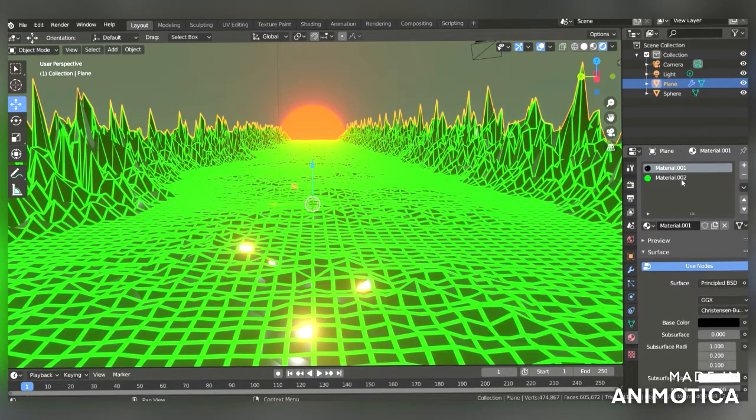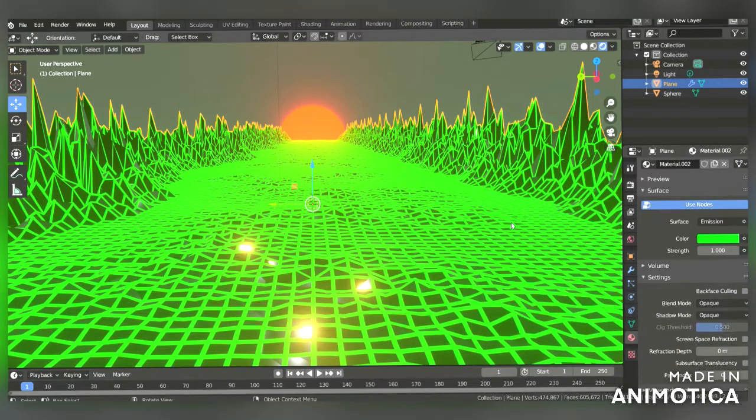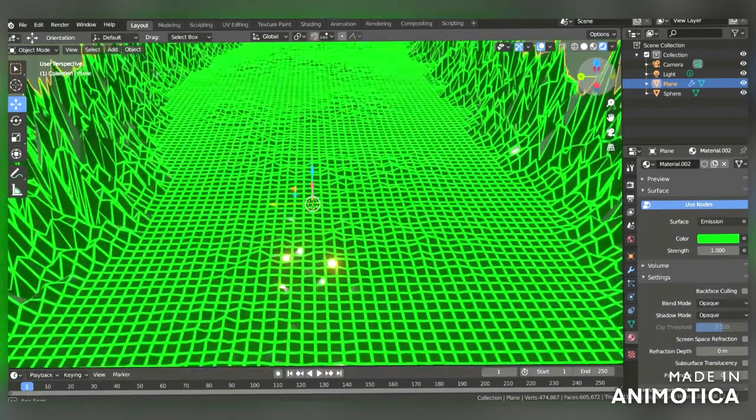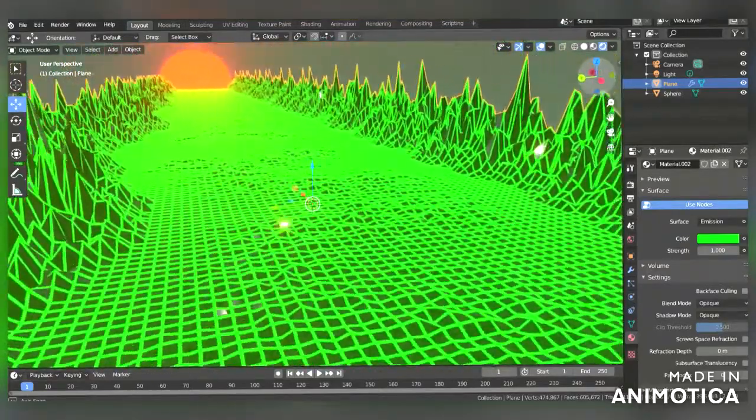Now here select this green material. So the shiny mountain plane is ready.